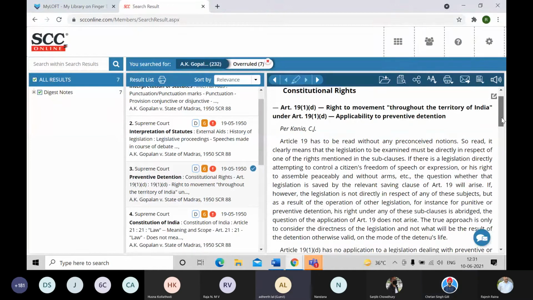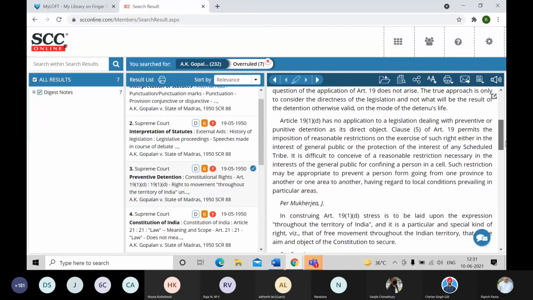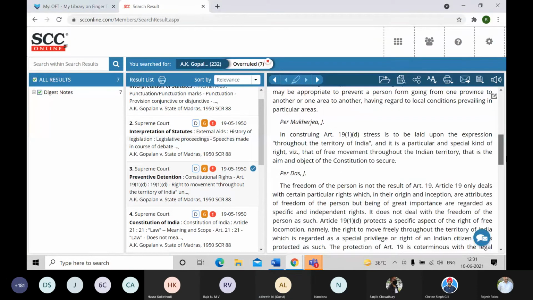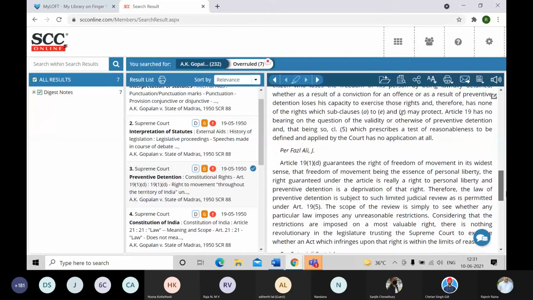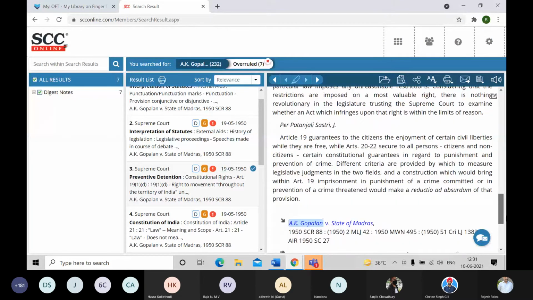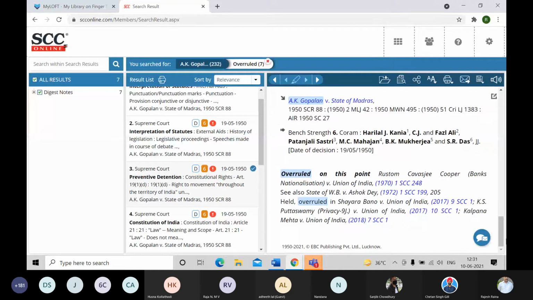Now, as you can see here, the opinion of Chief Justice Kania is mentioned over here, and on this article 19(1)(d). Then, as per Justice Mukherjee, then Justice Das, of course Justice Fazl Ali, and Justice Patanjali Shastri. So 5 judges have given their opinion on this particular law point, and it's also mentioned on which point it was overruled, in Rustom Cavasjee Cooper versus Union of India, and again held over in another couple of 2-3 case laws.